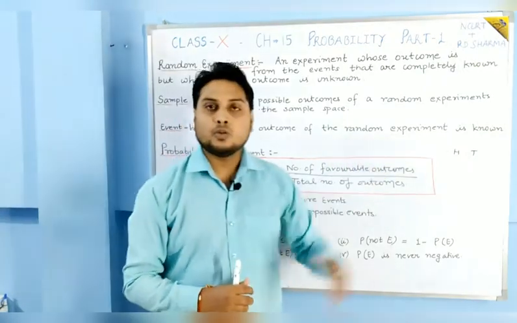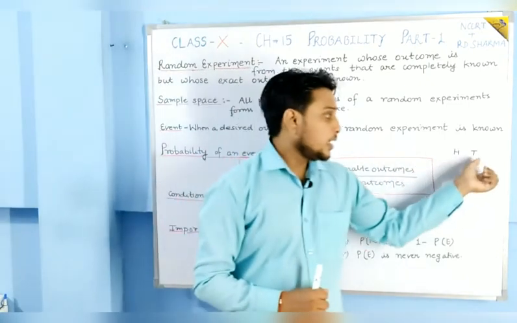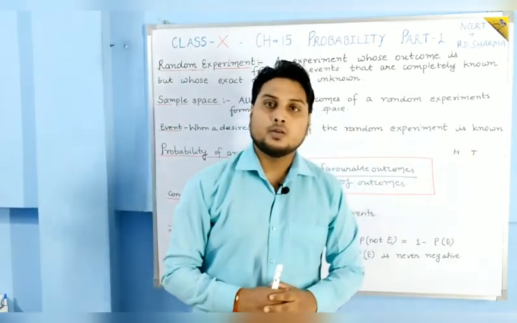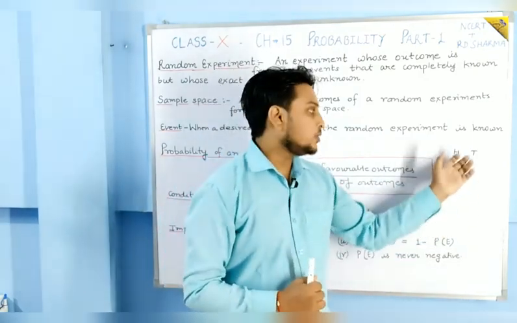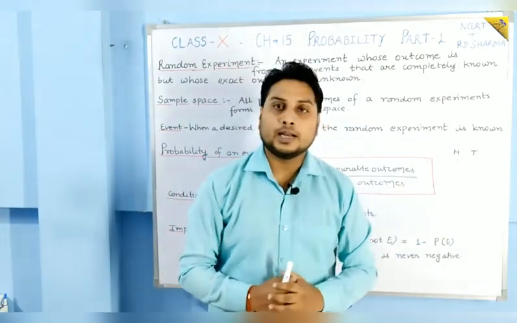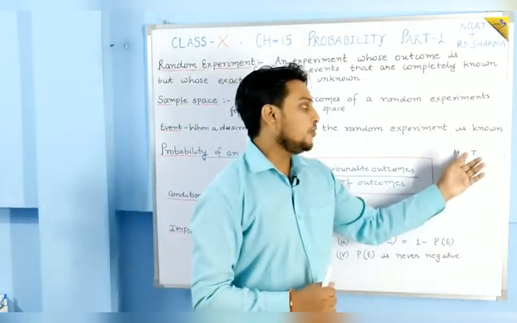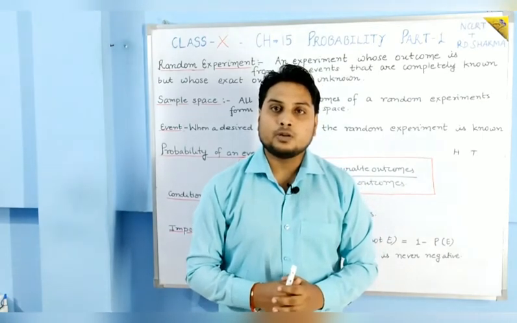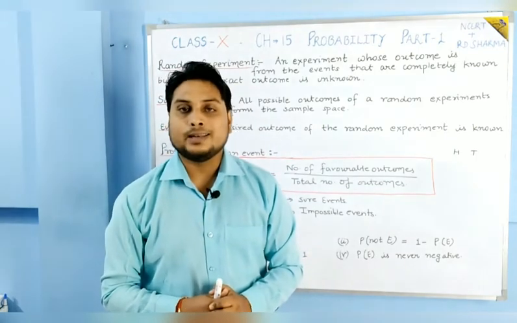Suppose we toss a coin and we know what we want, suppose we want head to be the outcome. Then we know our favorable outcome, and that is known as an event.